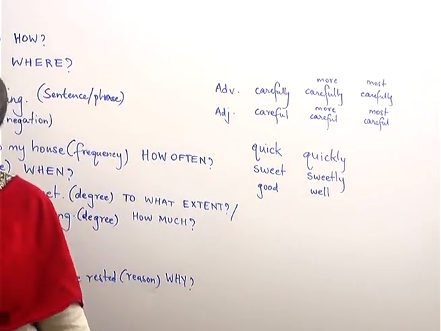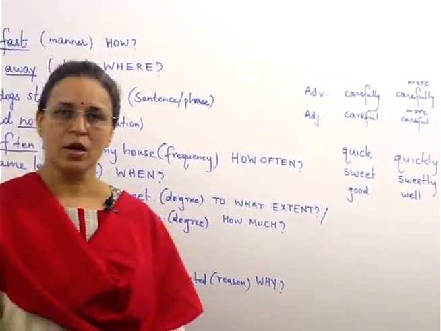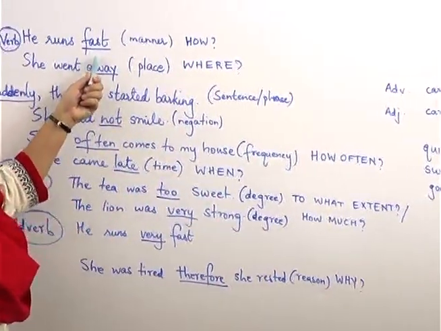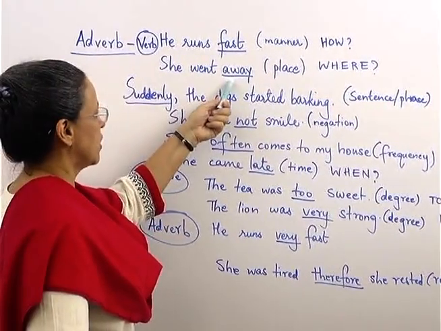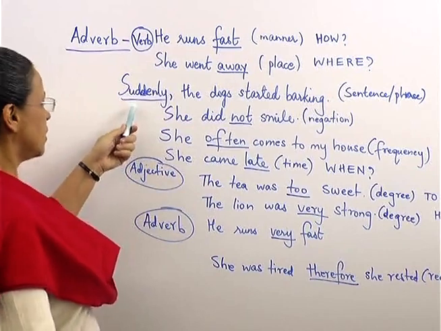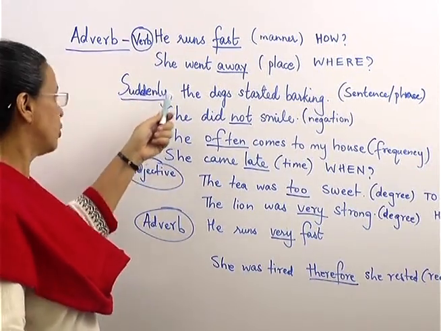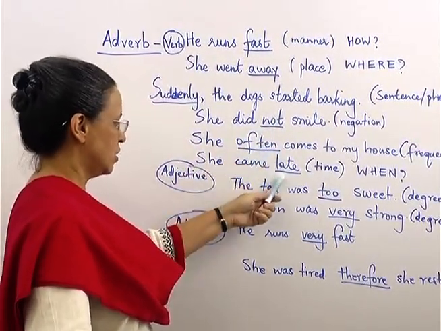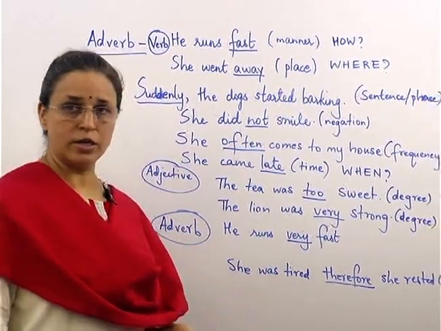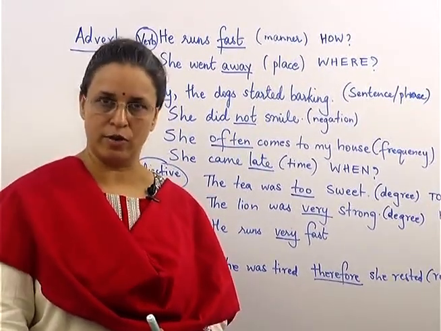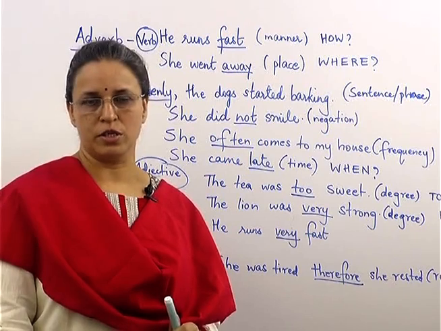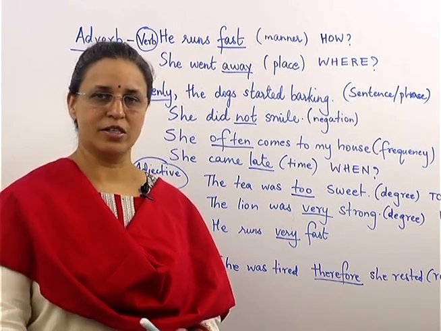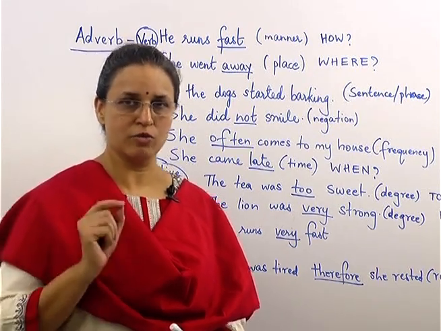Now, here many adverbs end with ly, they said, but we already saw in our examples that fast does not end with ly. Suddenly, sudden is an adjective, and when you put ly it becomes an adverb. It is not necessary that all adverbs end with ly, but most of the adverbs end with ly. So children think ly, then it is an adverb. Be very careful. I'll give you one example.